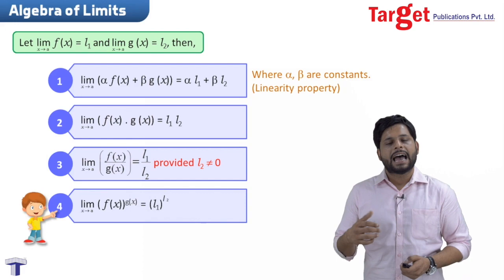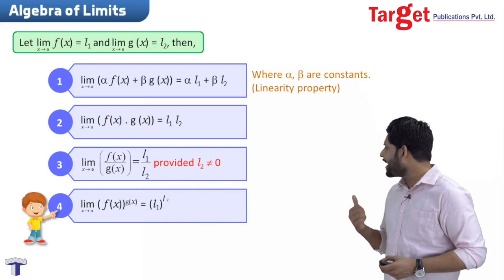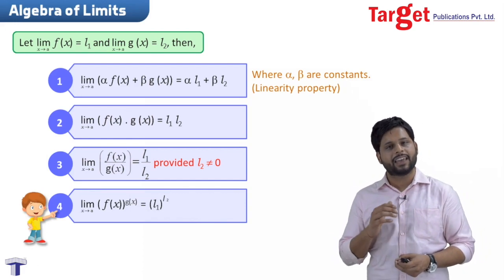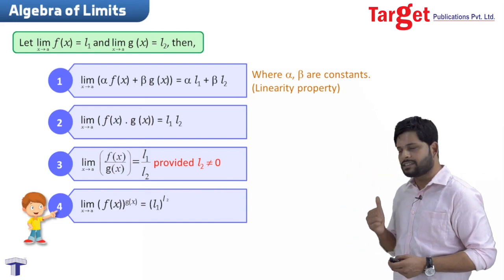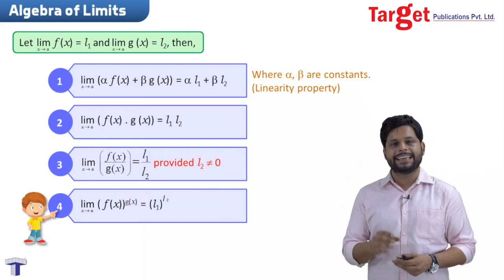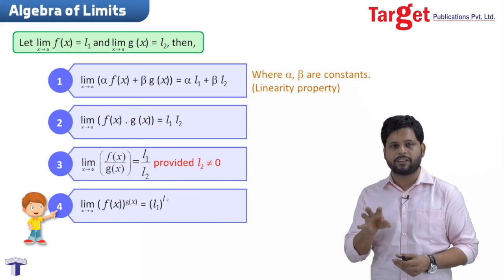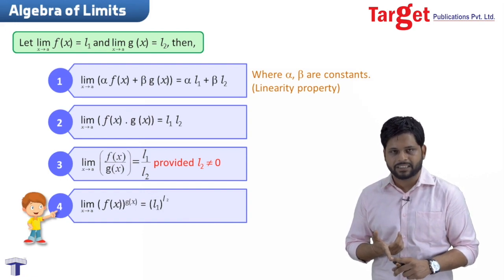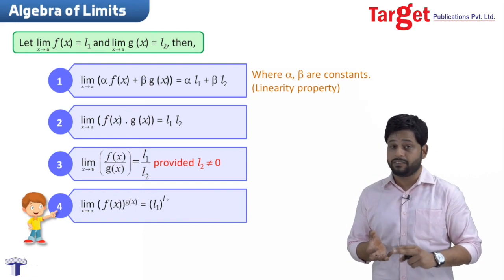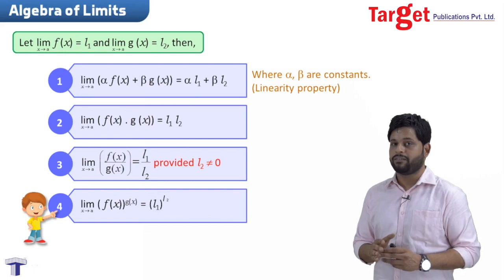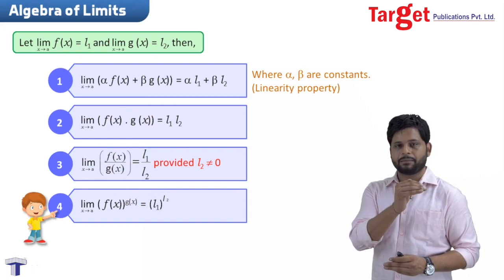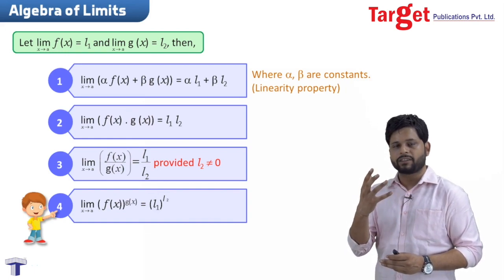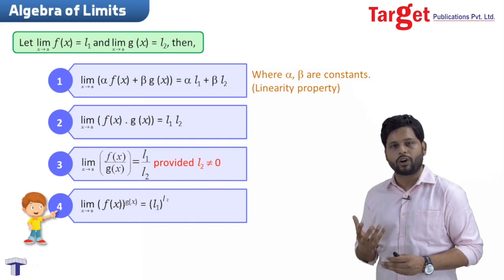Okay, and next is your exponential part. Again, if you see in all these functions what we are doing, we are taking the limit separately for all the functions. In addition and subtraction, in multiplication, in division, in every part we have discussed, we take the limit, give it to two particular functions, and solve accordingly.